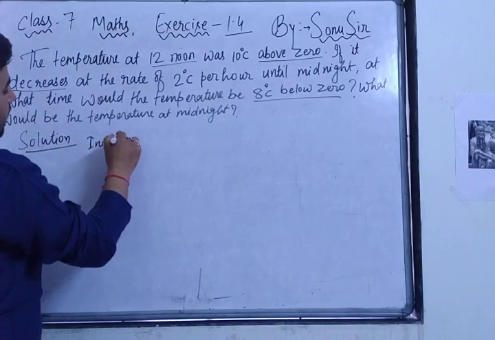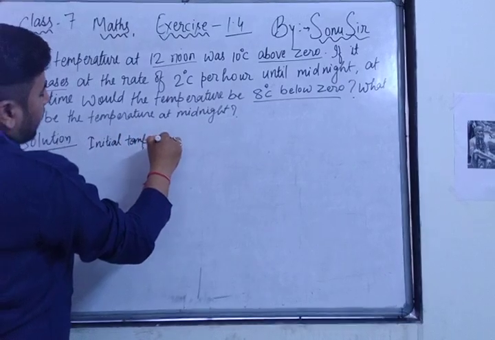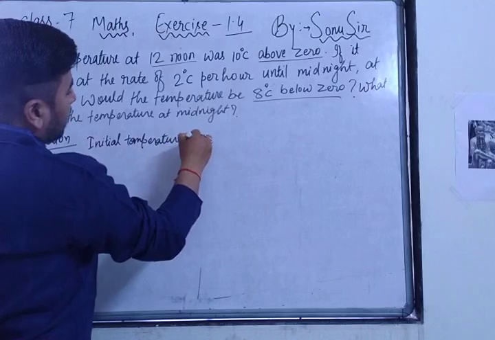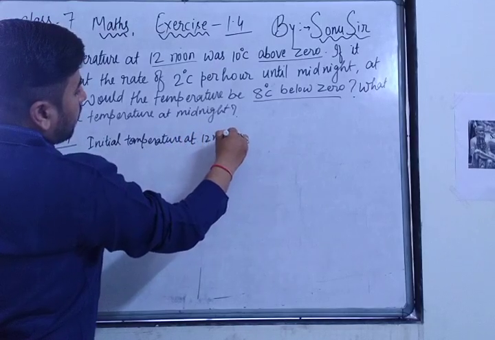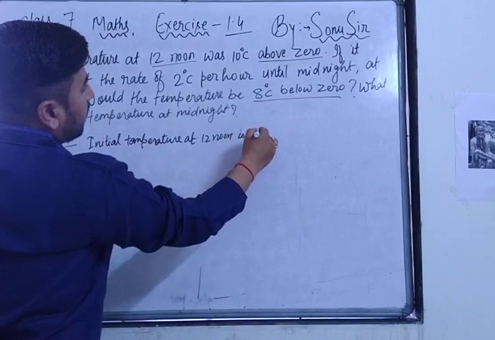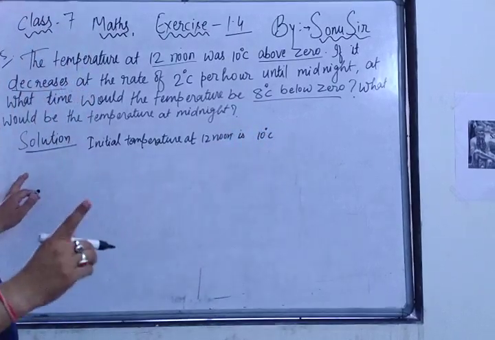Initial temperature at 12 noon is 10 degrees Celsius. 10 means this is a positive integer. Above 0 means positive integer.